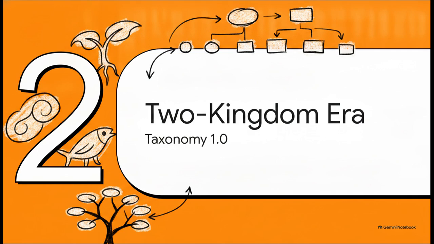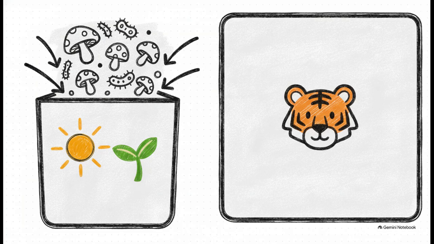This was the very first formal classification system, the absolute original basic version 1.0 for organizing life. In this earliest system, basically every living thing was just dropped into one of 2 giant buckets: Kingdom Plantae or Kingdom Animalia. The logic was super simple. If it makes its own food, meaning it's an autotroph, it's a plant. If it cannot make its own food and has to eat other things, a heterotroph, it's an animal.